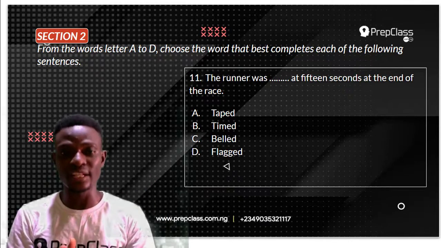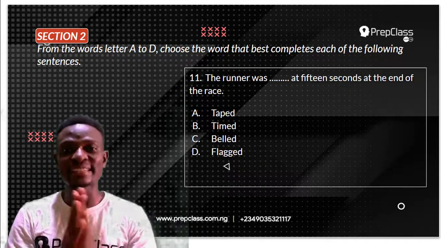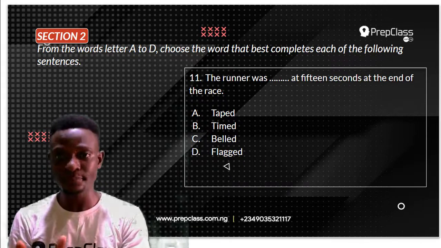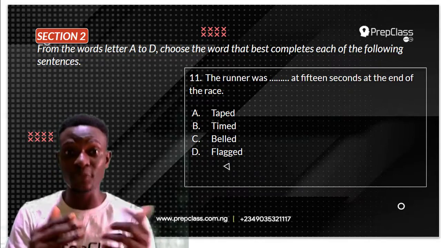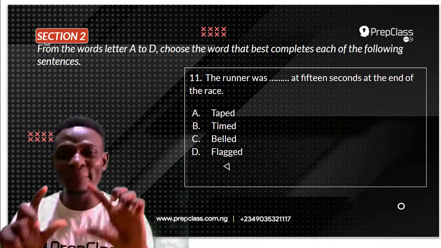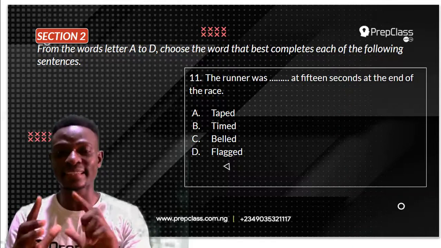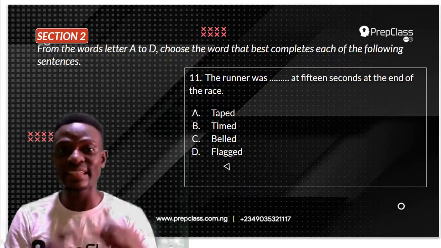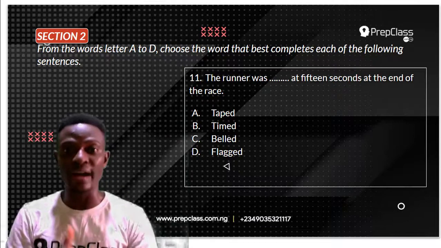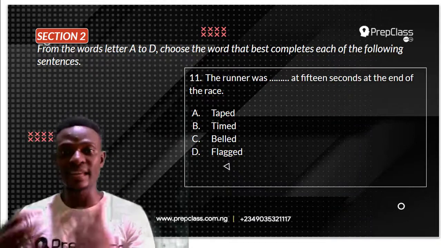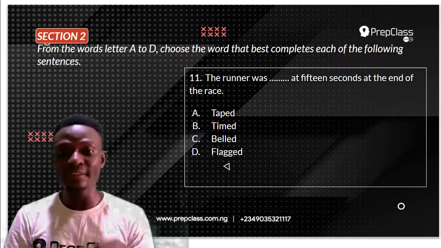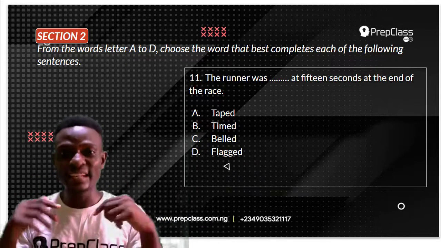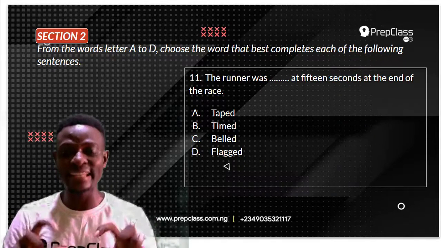So let's have question 11. The runner was dashed at 15 seconds at the end of the race. We have to select from the options A to D the word that best completes the sentence. The options we have are taped, timed, bailed, and flagged. So which of these options is the most appropriate option to fill in the blank space?